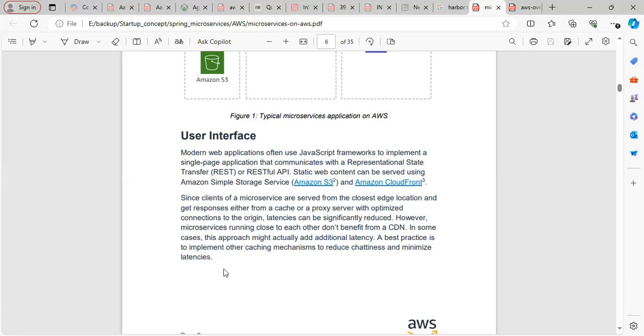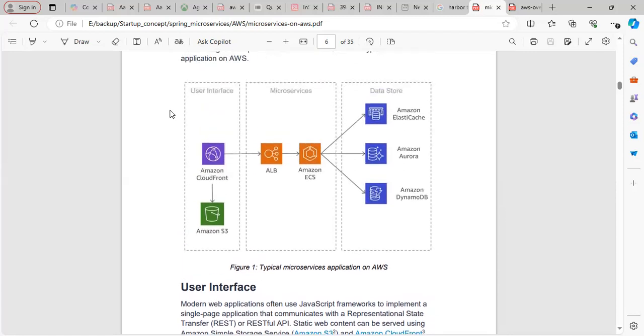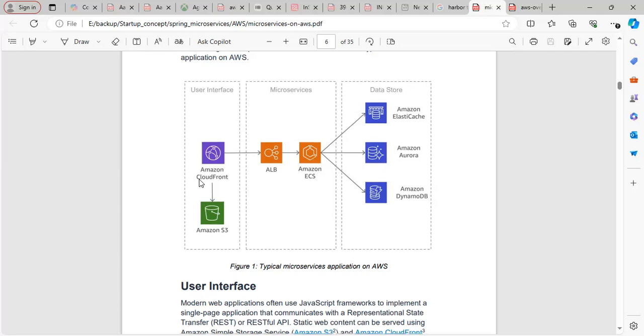That's why we use this. But this will not help for banking applications, because we are not loading and sharing images there, so CloudFront with S3 will not be very supportive for banking applications or trading applications like that, correct?